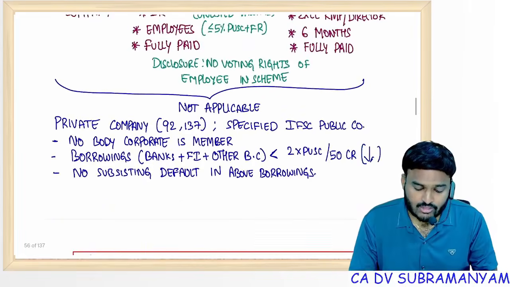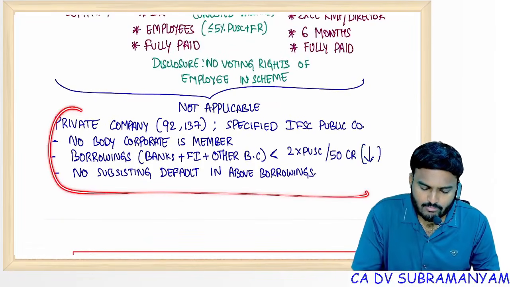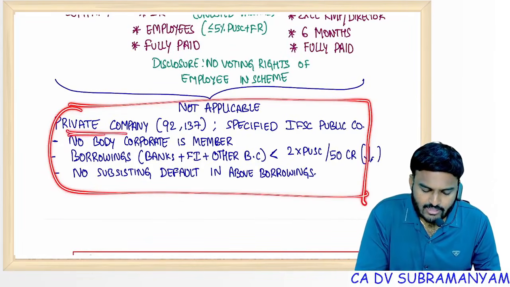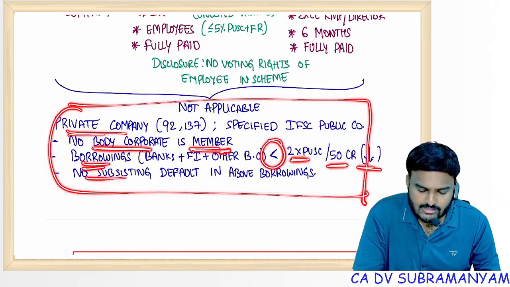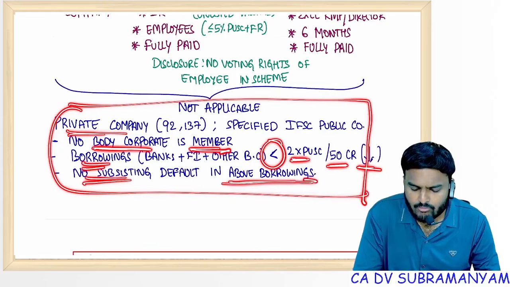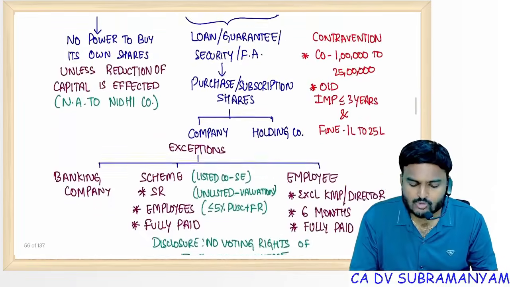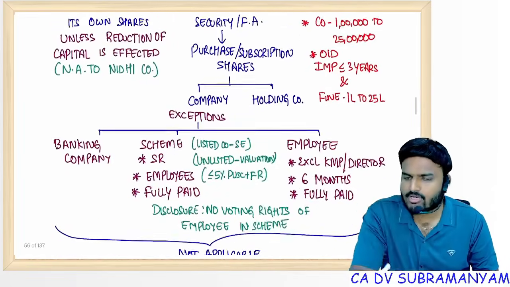Section 67, you have to see the not applicable cases. It is a private company in which no other body corporate is a member. Borrowings less than twice the paid up share capital or 50 crores, whichever is less, and there is no subsisting default in the above borrowings. To such private companies, section 67 is not applicable.